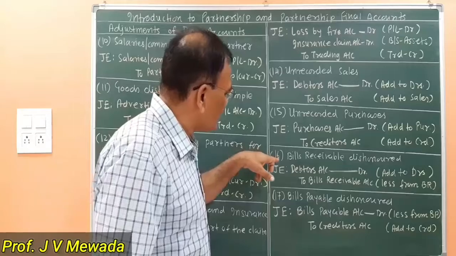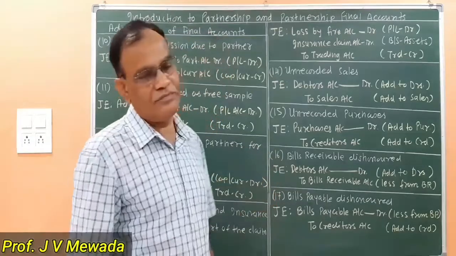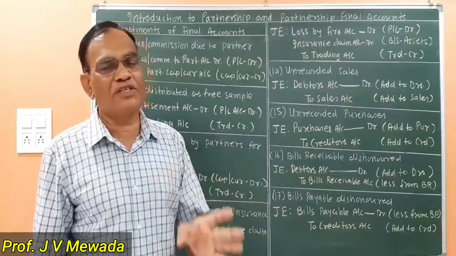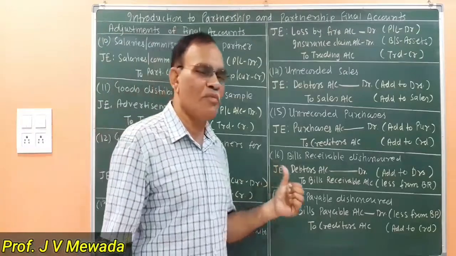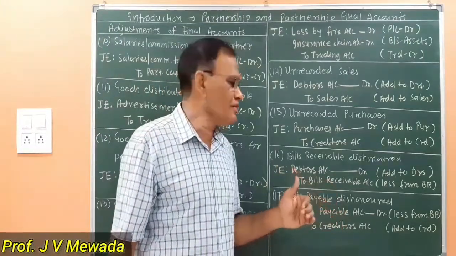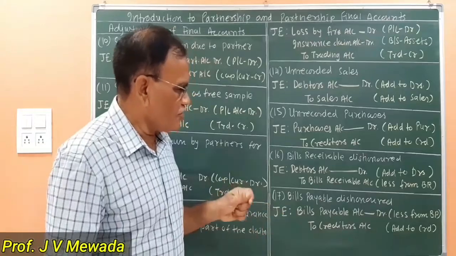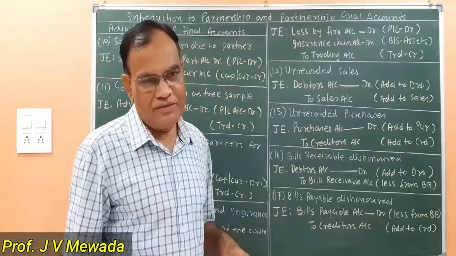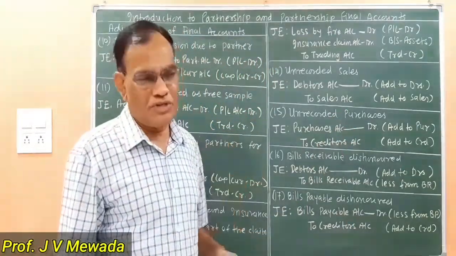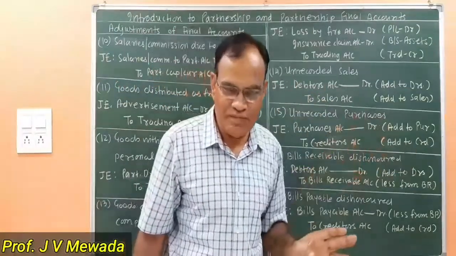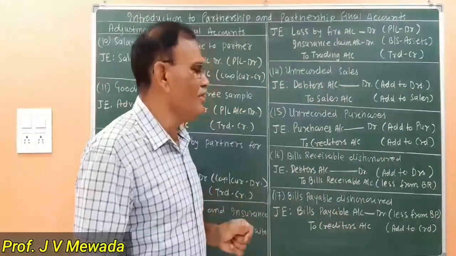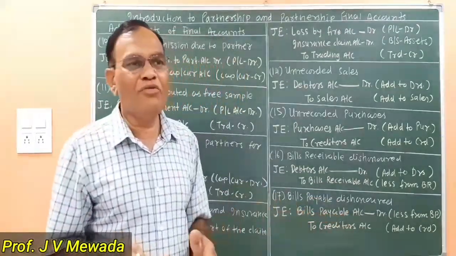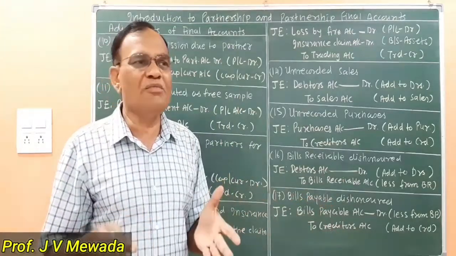The adjustment number 16 and adjustment number 17, they are related with the topic bills of exchange. So you should have a knowledge of the topic bills of exchange, then your understanding will be better. Now, bill receivable dishonored included in the bills receivable. That type of adjustment will be given to us. That dishonored bill is included in bill receivable. Okay? So that time what we will do, when the bill is dishonored, it has no value.